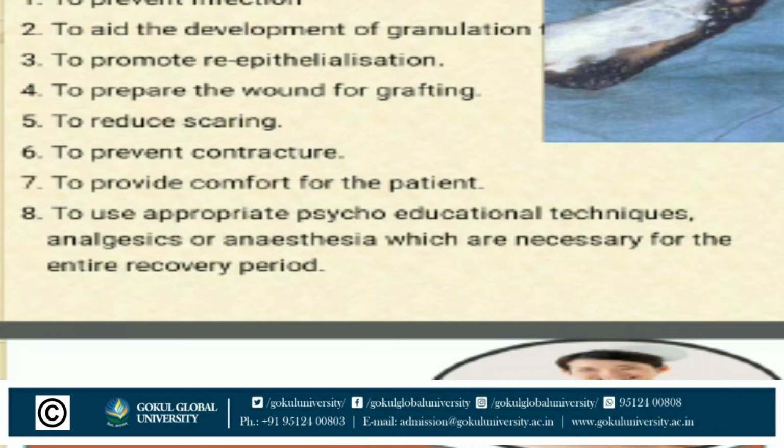So the objective of wound care in a burn patient, to prevent infection, is the most important thing, because under burn injury so many parts are openly exposed, so bacteria or viruses can enter our body. So preventing infection is the primary thing in wound care.